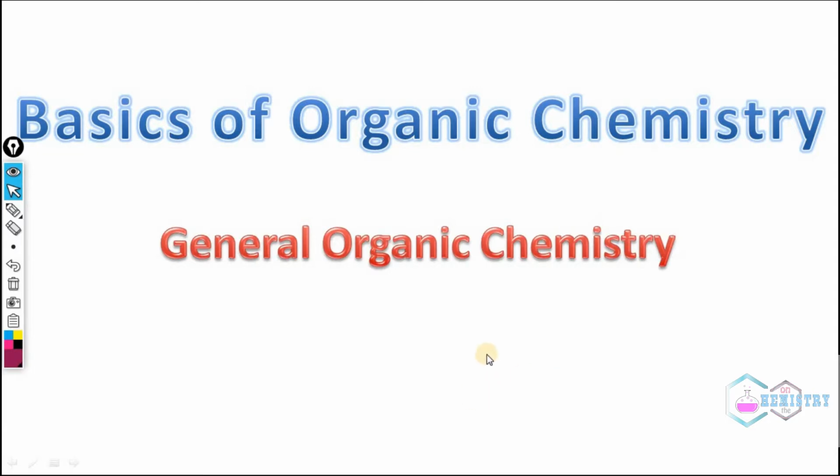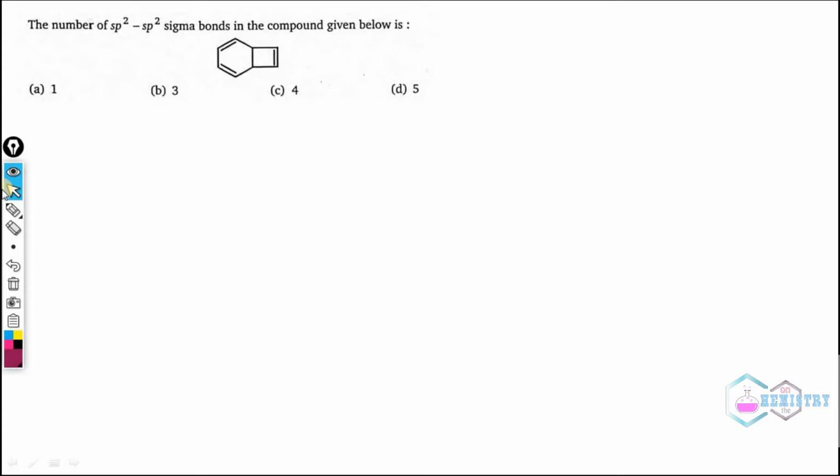So the first question that we are going to encounter is this one. So what does it say? It says that the number of sp2 sigma bonds in the compound given below is... That means we need to figure out how many sp2 sigma bonds this compound has. Before we go into that problem, we first discuss what an sp2 sigma bond is.